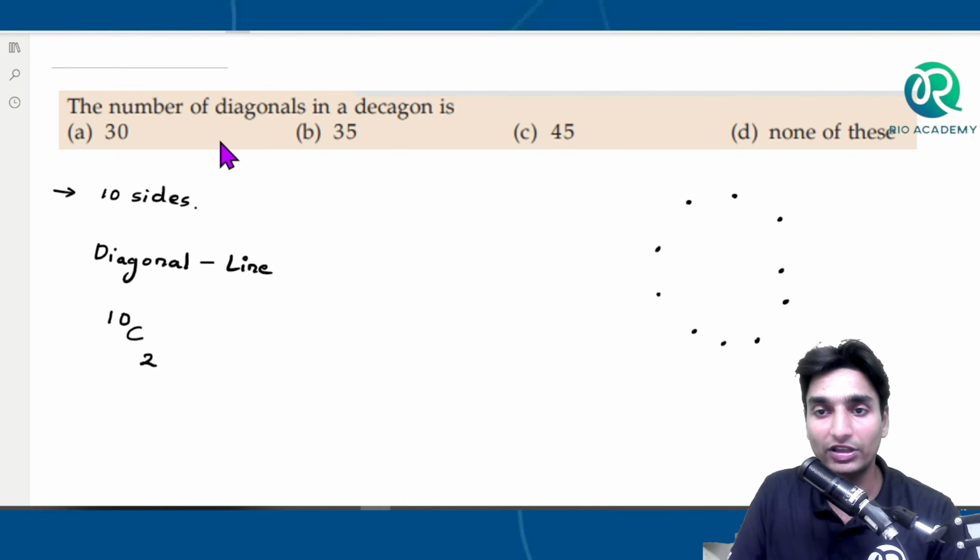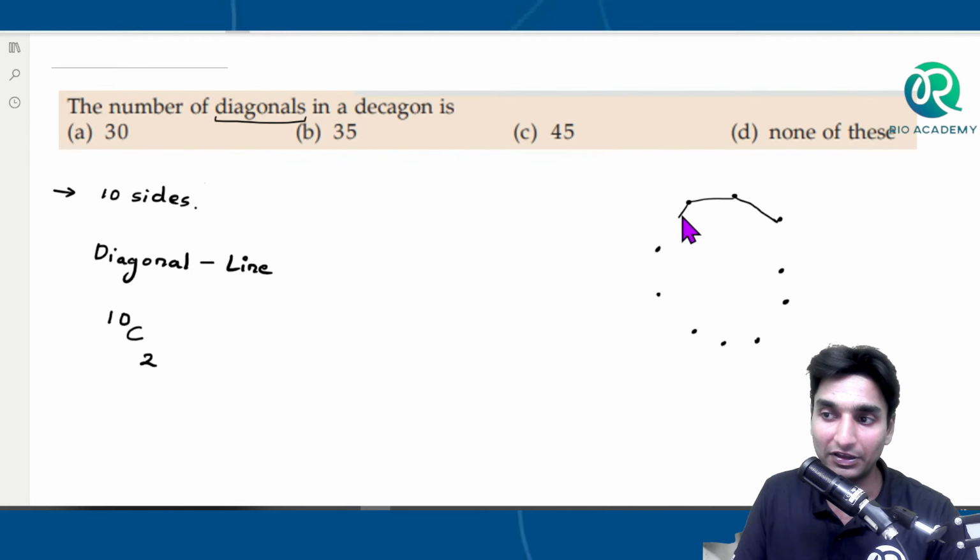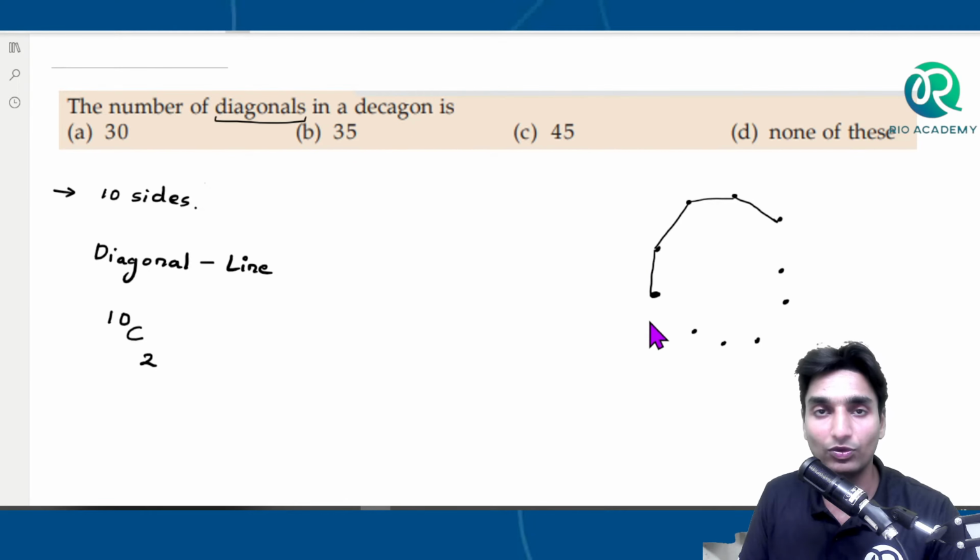But in the question they are asking how many diagonals can be drawn. So what do you mean by diagonal, guys? See, a diagonal is a straight line which joins any point apart from the consecutive point. Correct. If I take these lines here, these lines will be the sides, right? The lateral sides of the figure here. A decagon has 10 different sides. So these 10 lines are not diagonals. They are already part of the decagon that we have considered here.